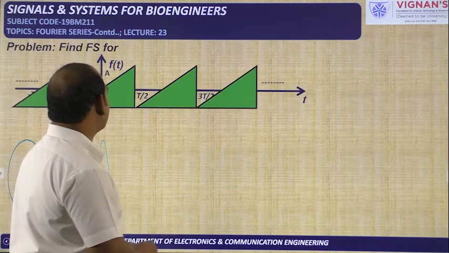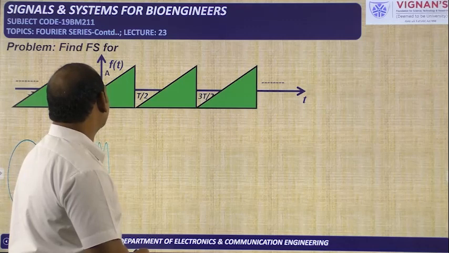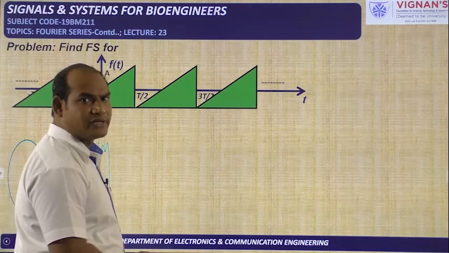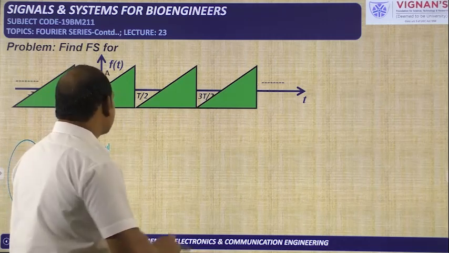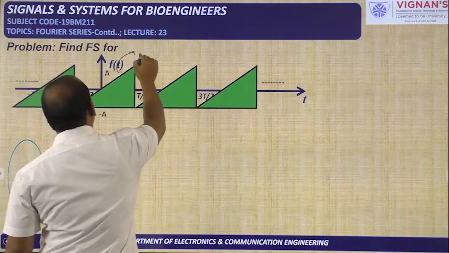Next, one more problem we have taken. It is also a ramp only. So surely we can tell that Cn will be proportional to 1 by n square, because it is in terms of t power 1.